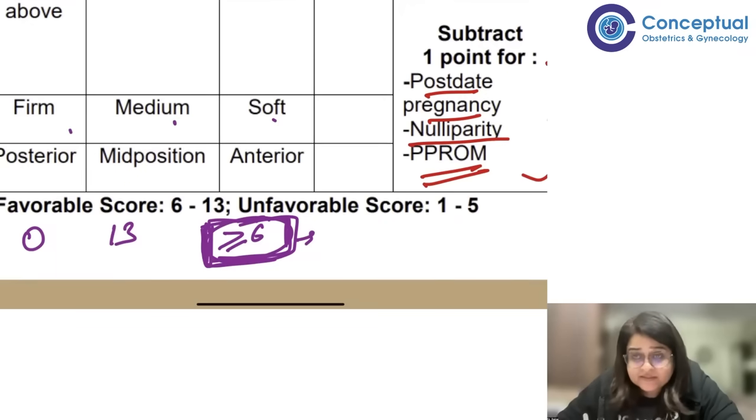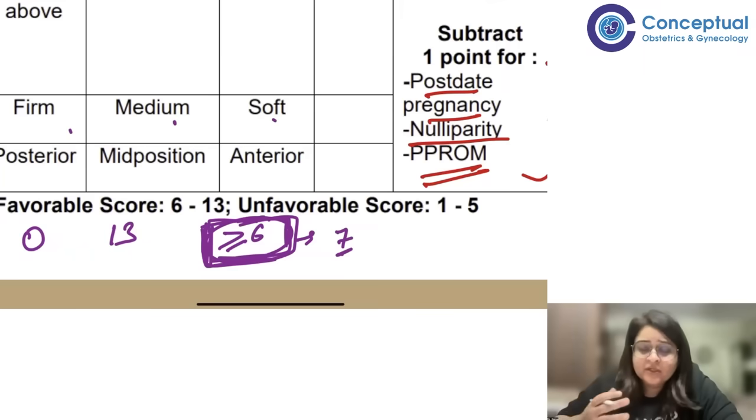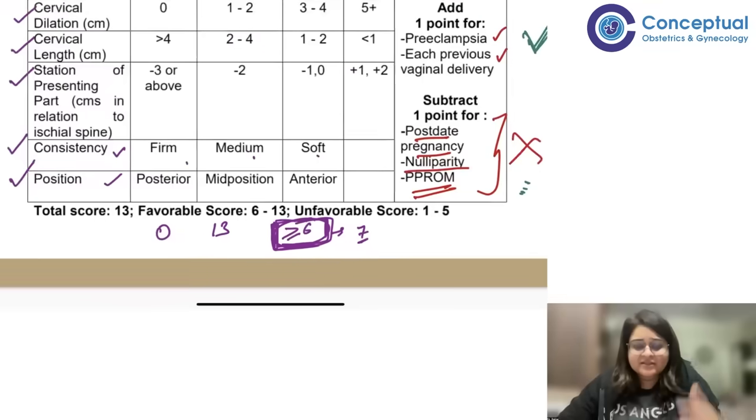But what is a favorable Bishop? Suppose the Bishop score is 7. Then what does this mean? This means that I can tell the patient that inducing you is going to give the same result as if you had come in spontaneous labor. The likelihood of delivering is the same as if you had gone into spontaneous labor. So this is how we can judge the patient.